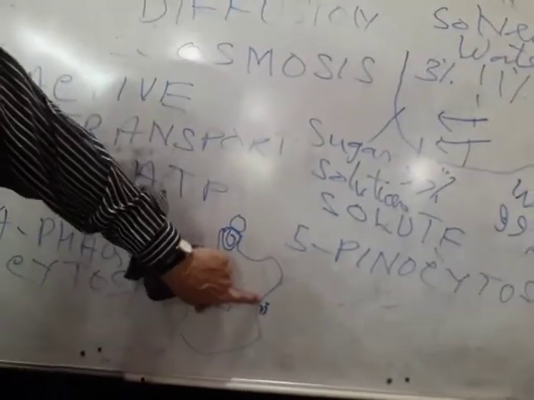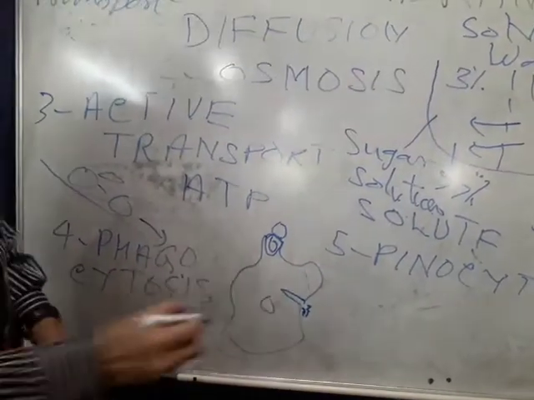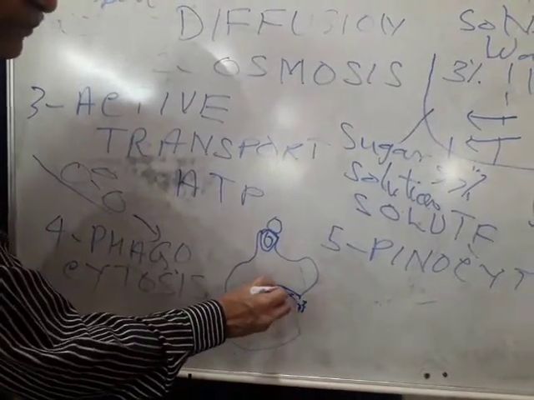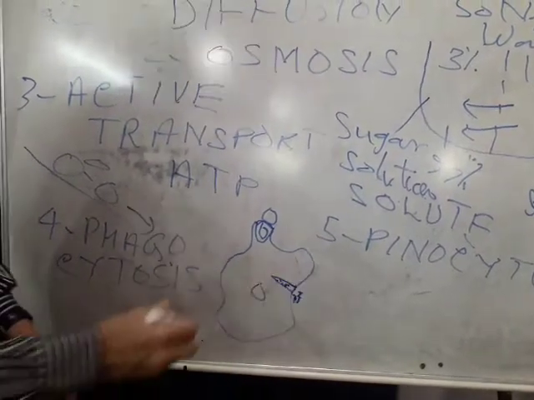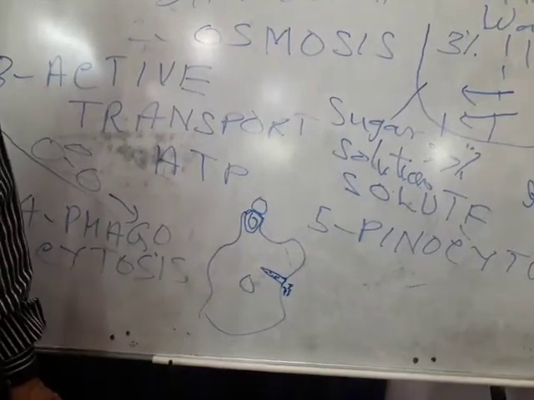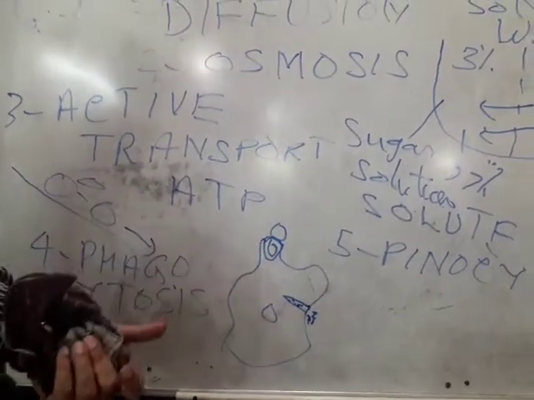The cell membrane invaginates in the form of a tunnel and that liquid droplet comes in. And then both ends of the membrane unite, it becomes a part of the vacuole. So it is pinocytosis.